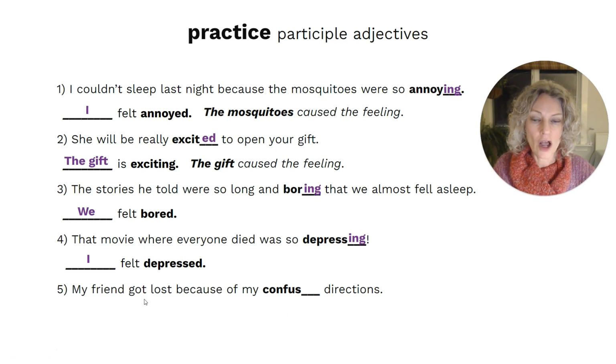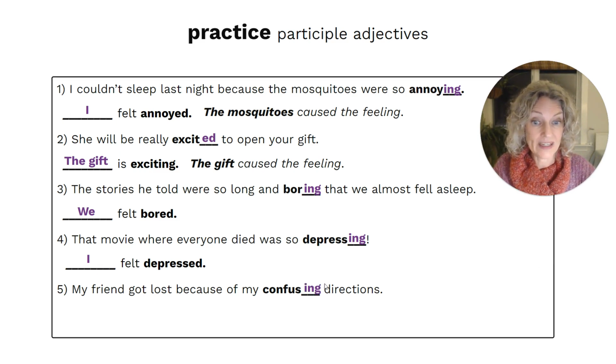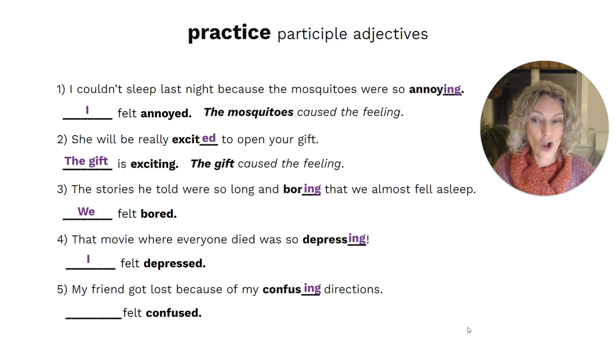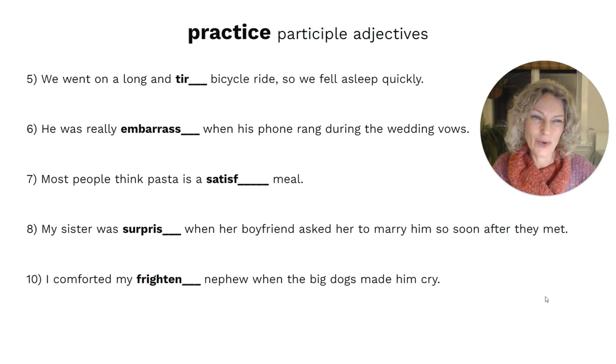My friend got lost because of my confused or confusing directions. So am I talking about the way somebody felt or am I talking about what caused the feeling? In this sentence, I'm talking about confusing directions, which caused who to feel confused. Who had the confused feeling? My friend. And what caused it was the confusing directions. Okay, so practice makes perfect. Here we have some more.